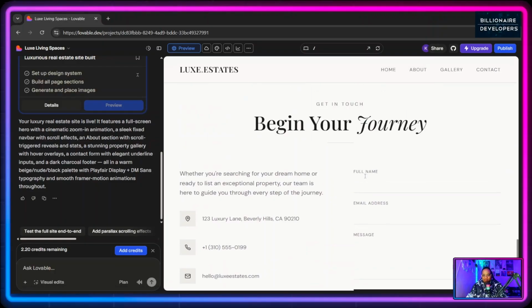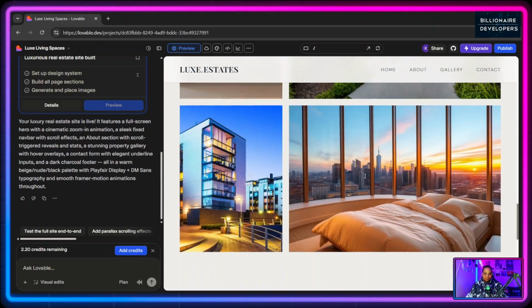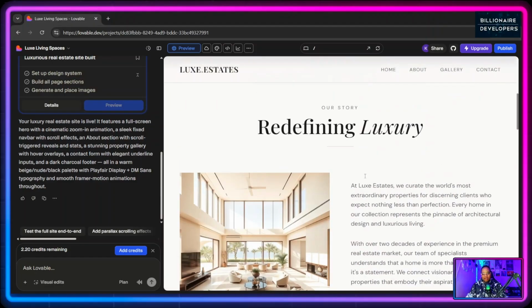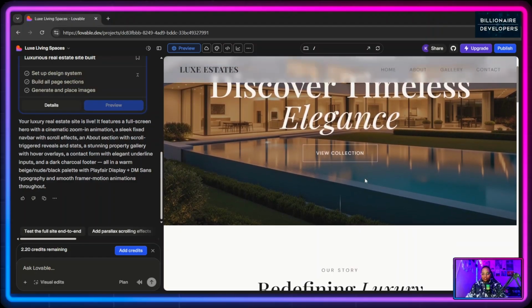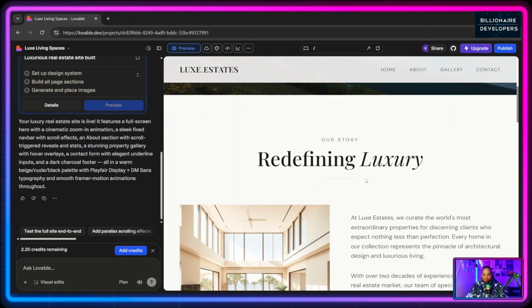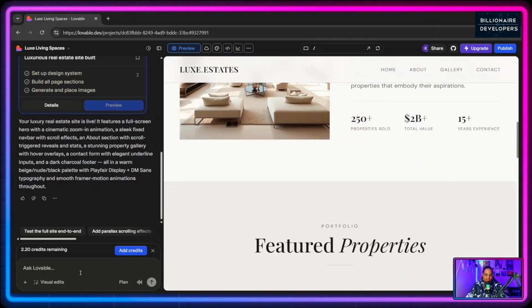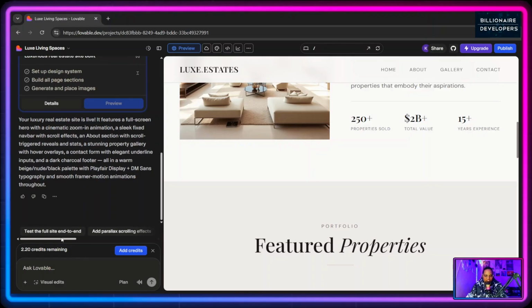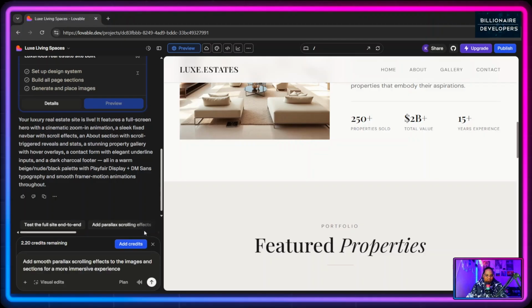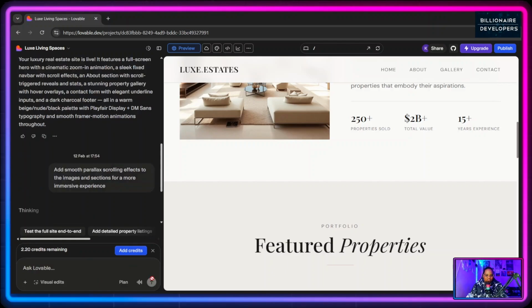So basically, this is what Lovable can do, guys: if you really have a simple idea that you want to jumpstart into a project, you can simply use it. And the really cool thing is you can have conversations with your AI. It can even give you suggestions like test the full site end to end, or add a parallax effect. Ooh, I actually would like this, right? So let's see what would happen.